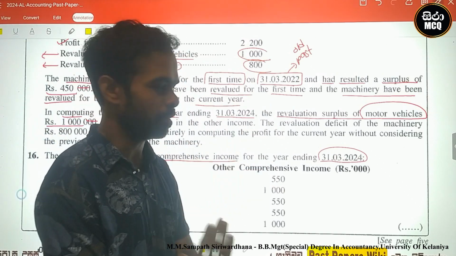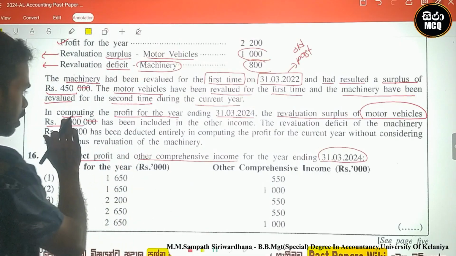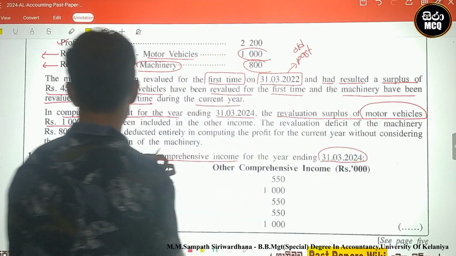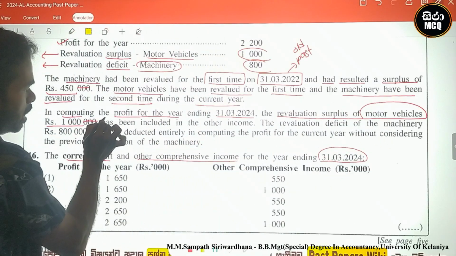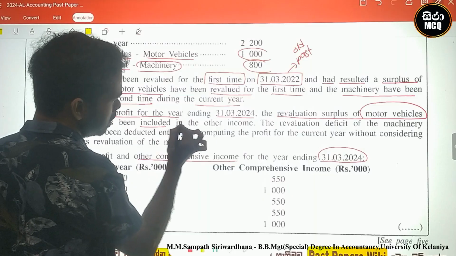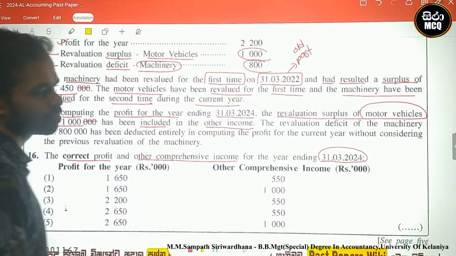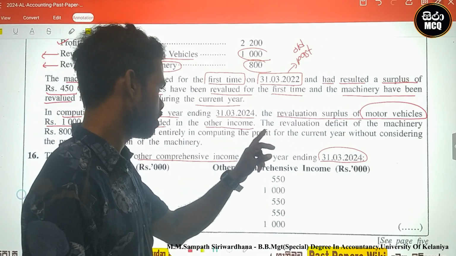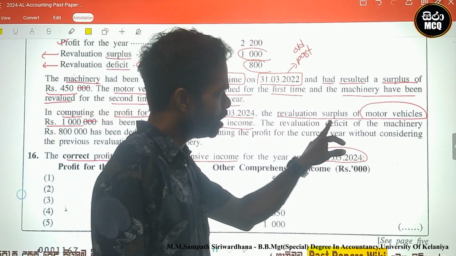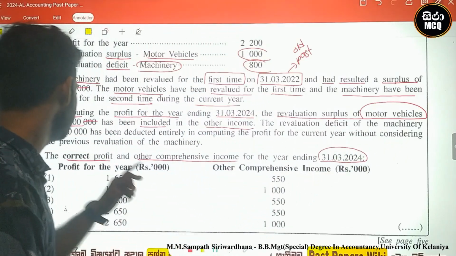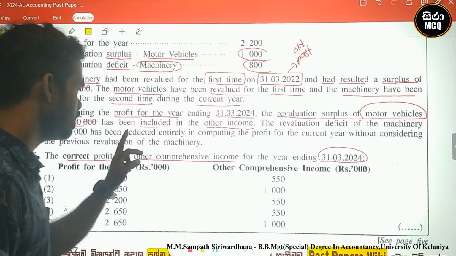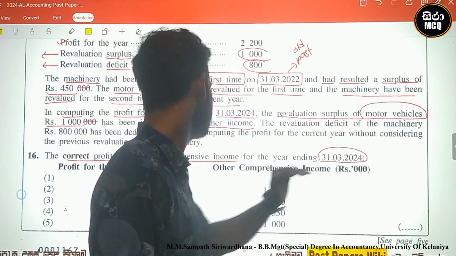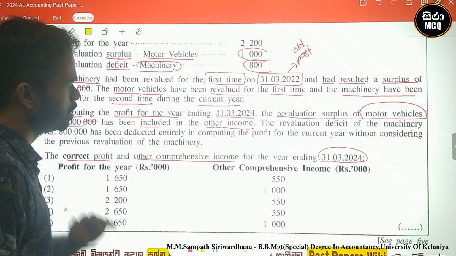There is a surplus. Revaluation surplus of motor vehicle 1000 has been included in other income. Okay, this is another line. The revaluation deficit of machinery, this is a machinery case, 800 has been deducted entirely in computing the profit for the current year, without considering the previous machinery revaluation.